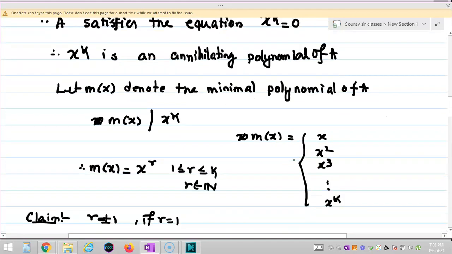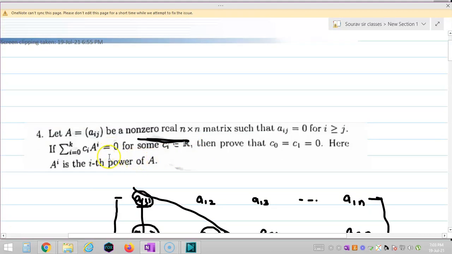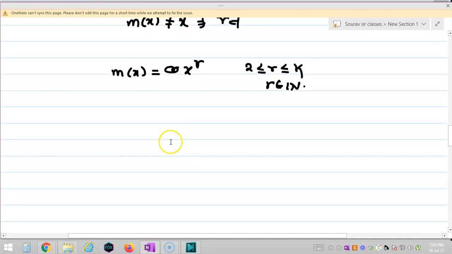Now it is given that this polynomial in A is equal to 0. Let me consider the summation from i = 1 to k of c_i A to the power i is equal to 0.